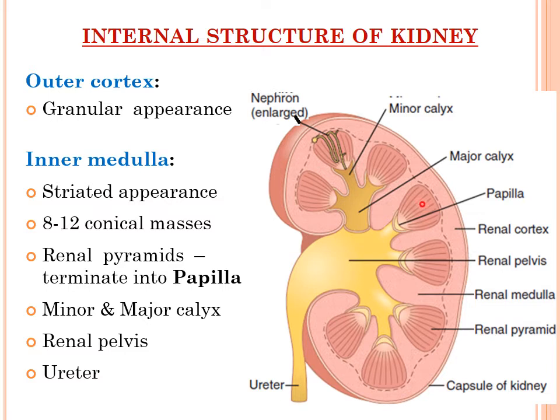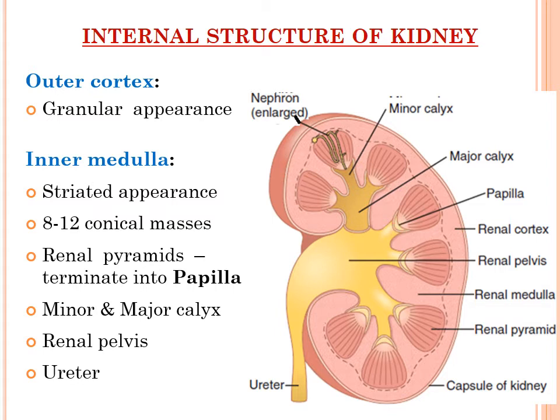Now these renal pyramids contain the tubules of the nephron. These tubules of the nephron ultimately terminate at the renal papilla. You can see this portion is a renal papilla. All the tubules will terminate here, and they will continue as the minor calyces. So this is the renal papilla, and here you can see the minor calyces.